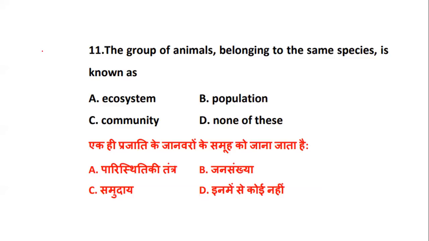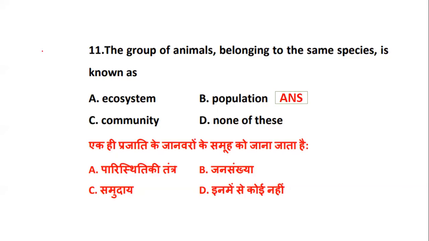A group of, see, read the question very clearly. The question is giving a very clear-cut idea. A group of animals belonging to the same species. So that same species will be called as population. So the group of same species animals, though it is animals, but a group of same species, will be termed as population.